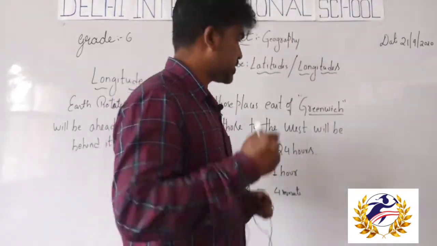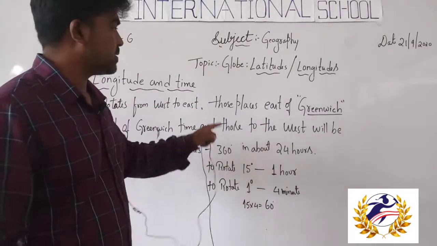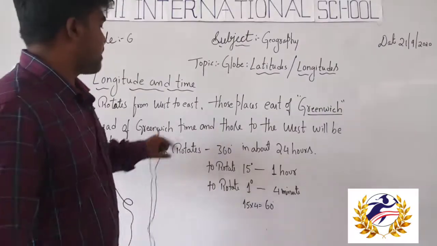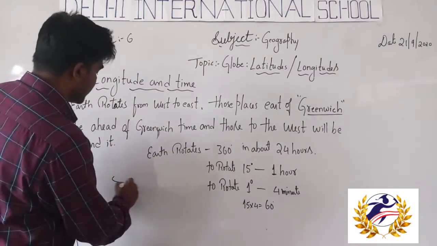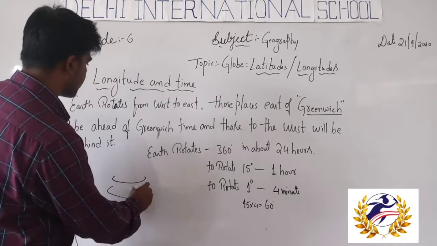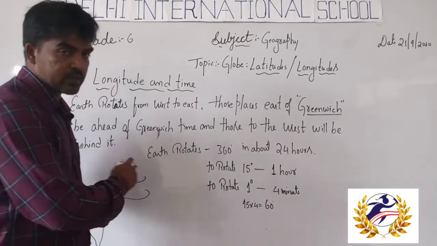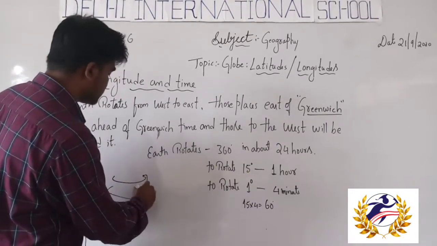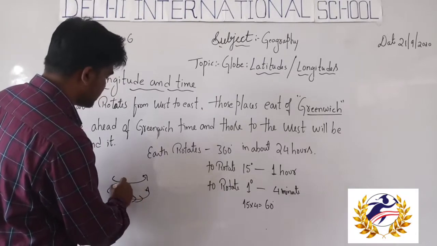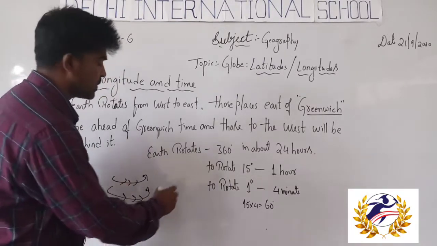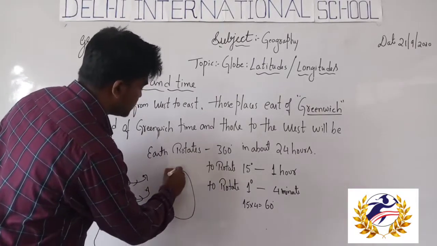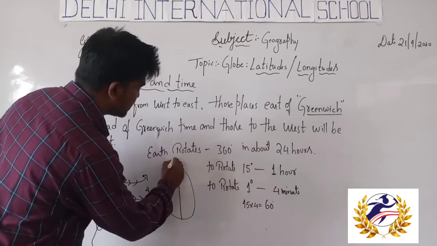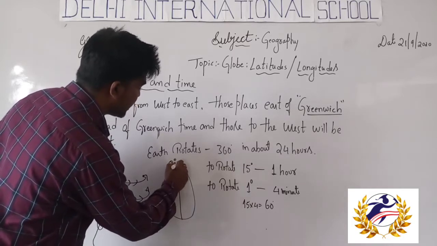Okay students, just observe carefully. I will explain this concept. We know that the earth rotates from west to east, like this. The earth will rotate. So just for example, 0 degree, this is called the prime meridian.